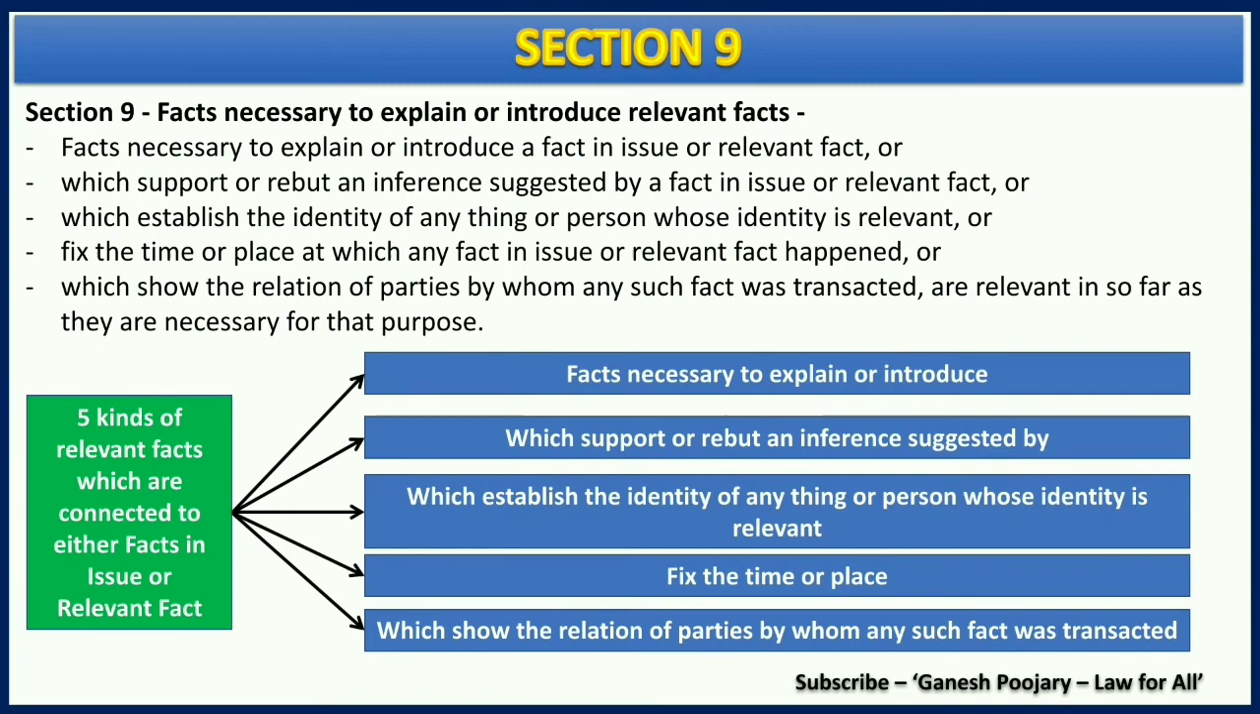As I have already explained, section 9 discusses 5 different kinds of facts which are either connected to facts in issue or relevant fact. What are they? Facts necessary to explain or introduce, or facts which support or rebut an inference suggested by, or facts which establish the identity of anything or person whose identity is relevant, or facts which fix the time or place, or facts which show the relation of parties by whom any such fact was transacted.